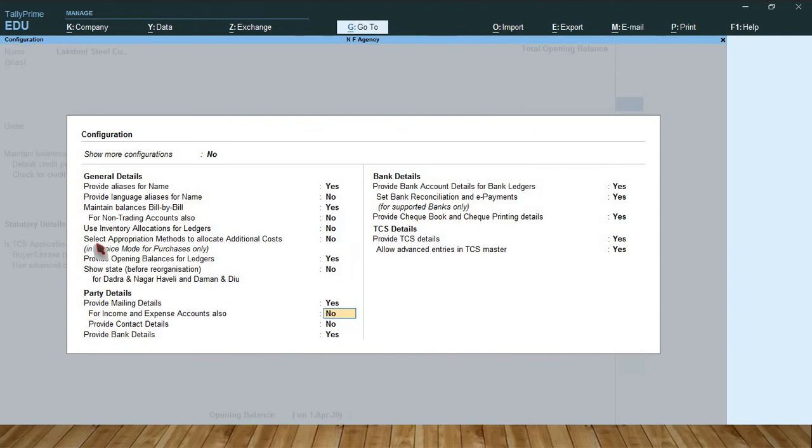So come to TCS details. Allow advanced entries in TCS master, set to yes. Before it is showing no, now you set to yes.